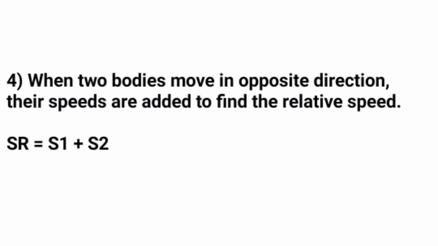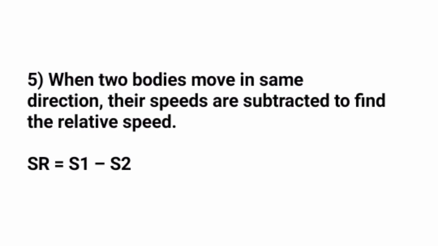Okay, so if the question is to find relative speed and two speeds are given, the condition applied here is that the bodies are moving in opposite direction. Two bodies A and B are both moving in opposite direction. In order to find the relative speed, we simply have to add those speeds. So relative speed when the bodies are moving in opposite direction is given by S equals S1 plus S2. We simply add both the speeds to find the relative speed when the bodies are moving in opposite directions.